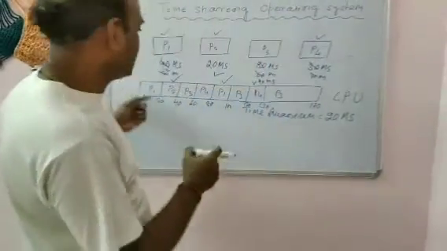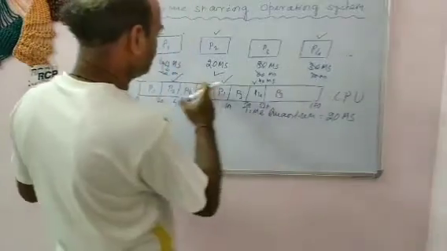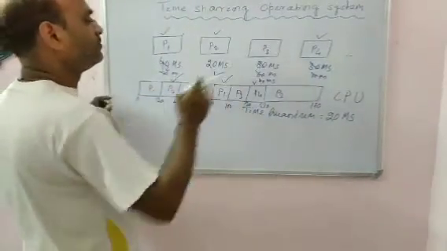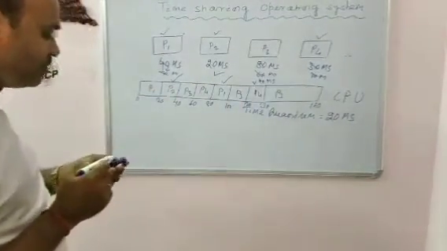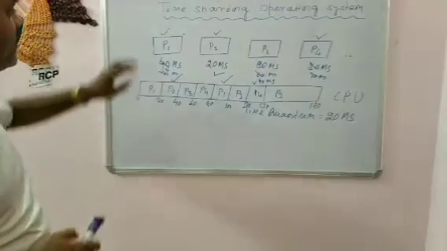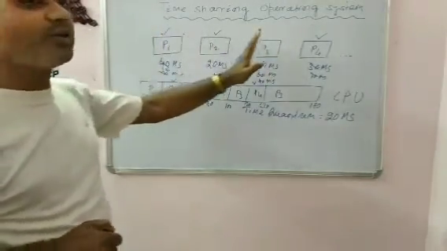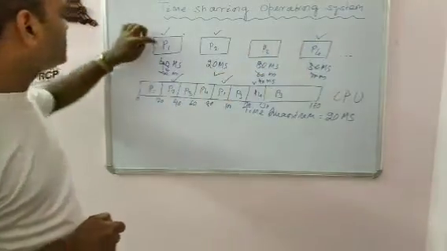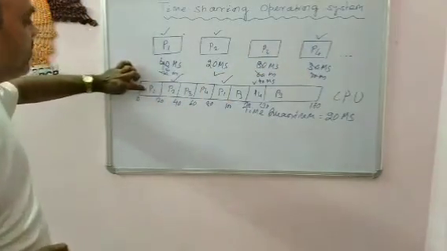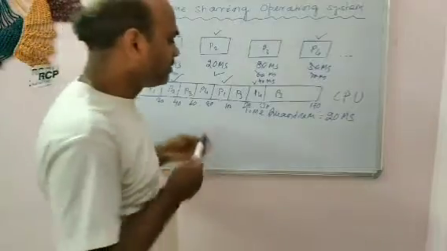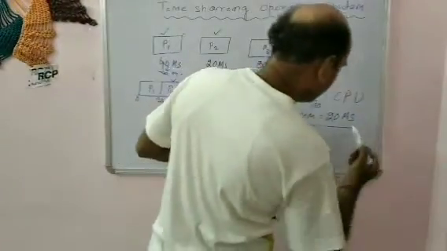So the entire CPU is shared among these processes P1, P2, P3, P4. First, there are no priority cases, so each process will be given equal priority. First P1 will be executed. We have considered the time quantum to be 20 milliseconds.